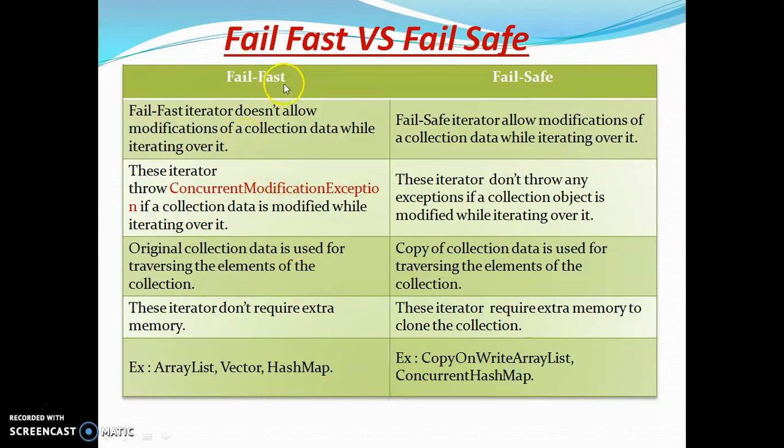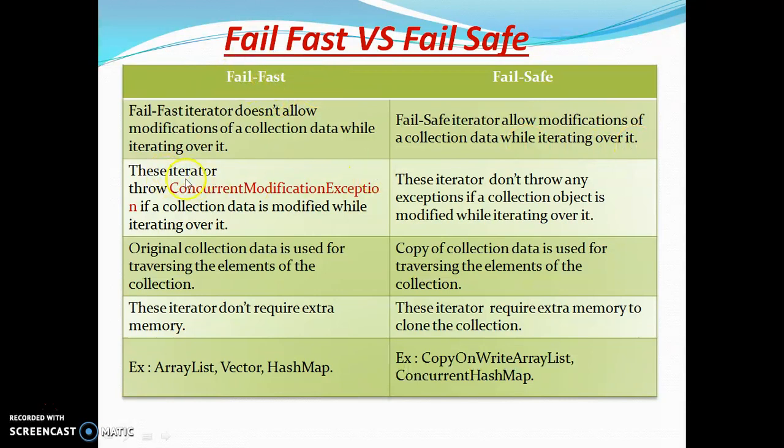Here we have a few points which will help to explain this to anyone, like in an interview. Fail fast: the iterator does not allow modification of collection data while iterating over it. But in case of fail safe, the iterator will allow modifying collection data while iterating over it.